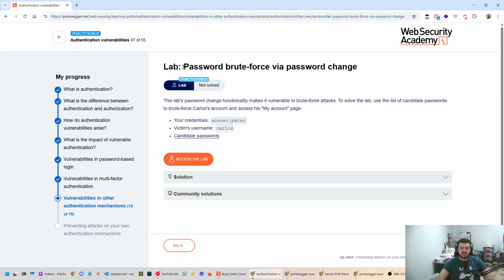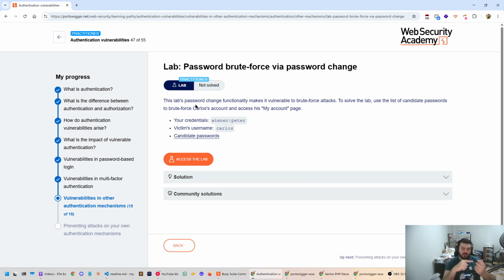So the lab says password brute force via password change. So I'm guessing the password change functionality makes it vulnerable to brute force attacks. Okay. To solve this lab, use the list of candidate passwords to brute force Carlos's account and access his My Account page. Okay. So immediately, just by reading this, I'm starting to formulate a plan.